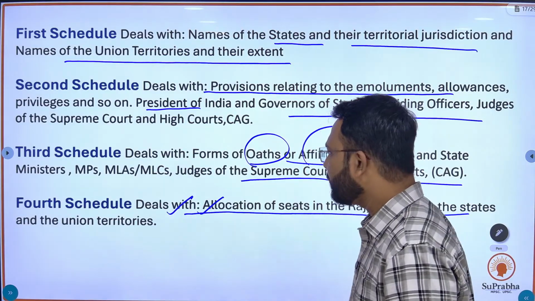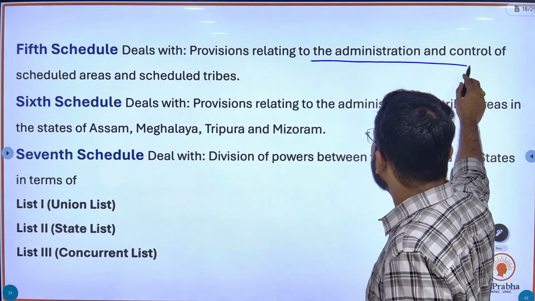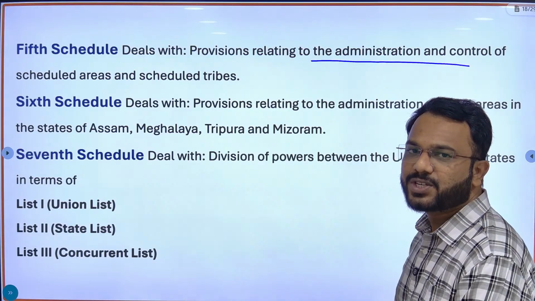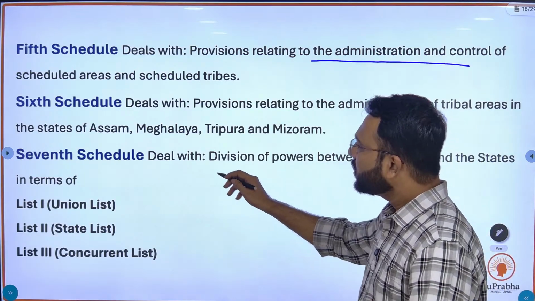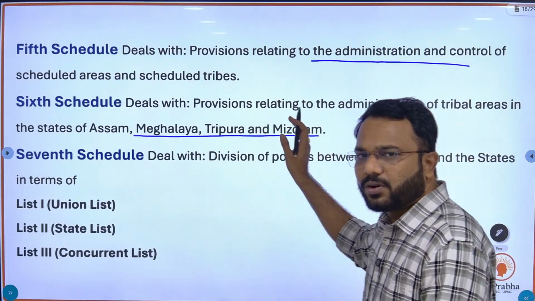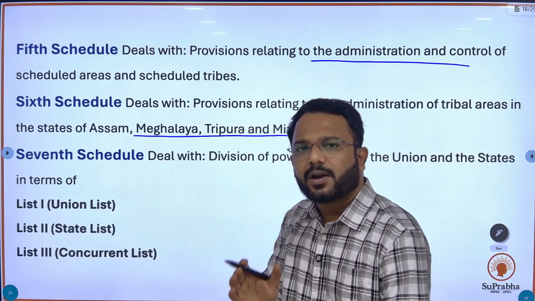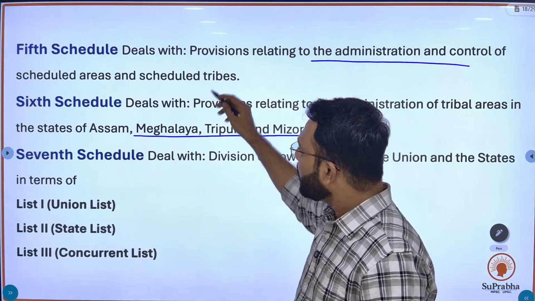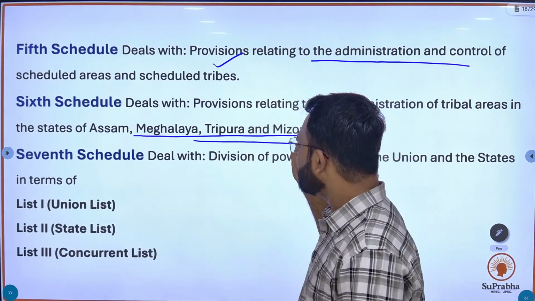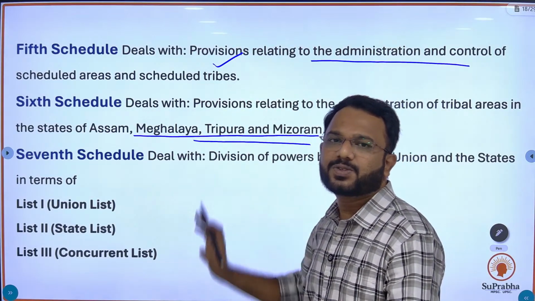fourth schedule. Fine. The fifth schedule deals with the provisions related to the administration and control of scheduled areas and scheduled tribes except the states of Assam, Meghalaya, Tripura and Mizoram. So the remaining tribal areas and tribes have been mentioned in the fifth schedule. And for these states, that is Assam, Meghalaya, Tripura and Mizoram, the sixth schedule has been formed.